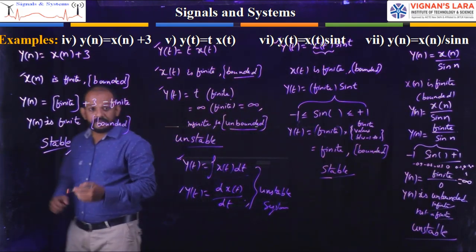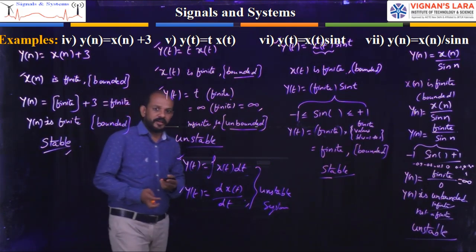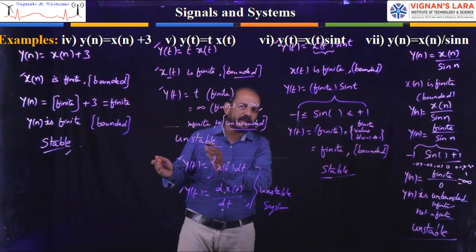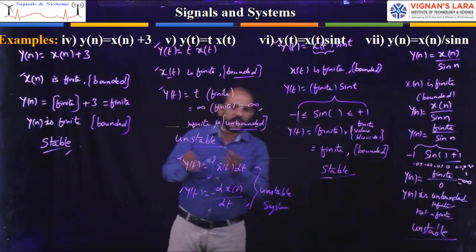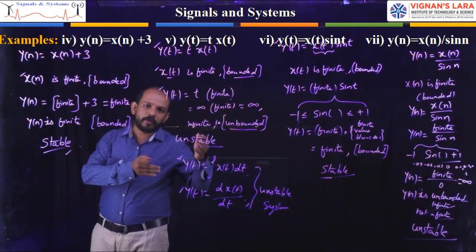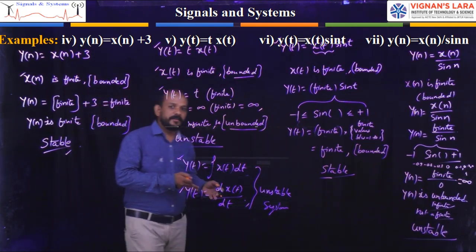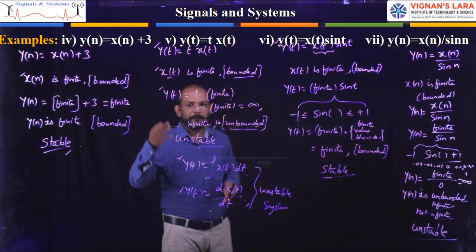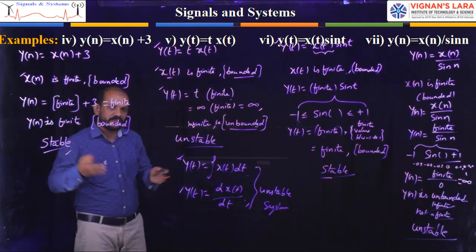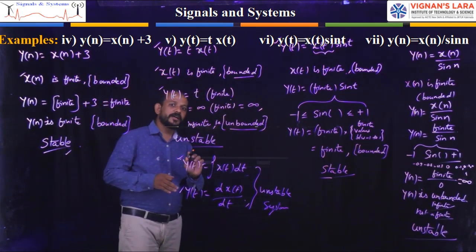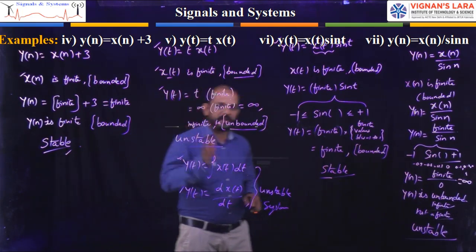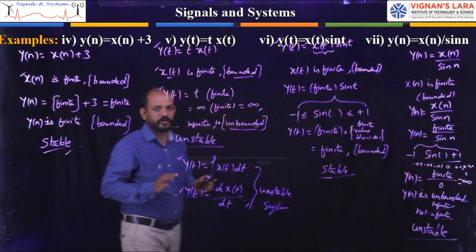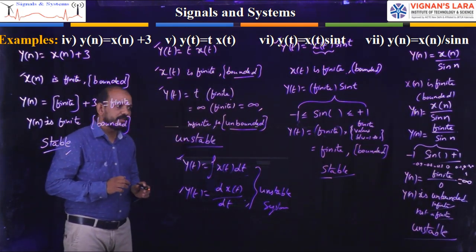I had shown the graphical representations of how a stable system and an unstable system look, and how a bounded and an unbounded signal look, and given many example problems for your better understanding. So with this, I will finish the topic of stable and unstable systems.